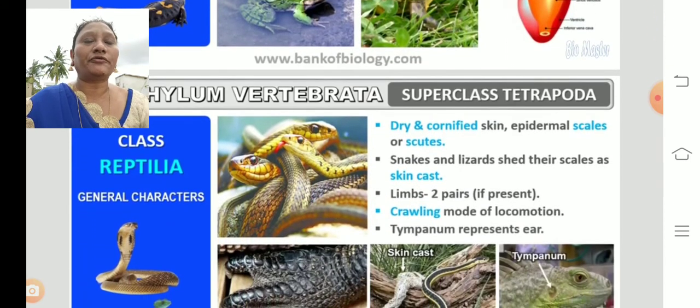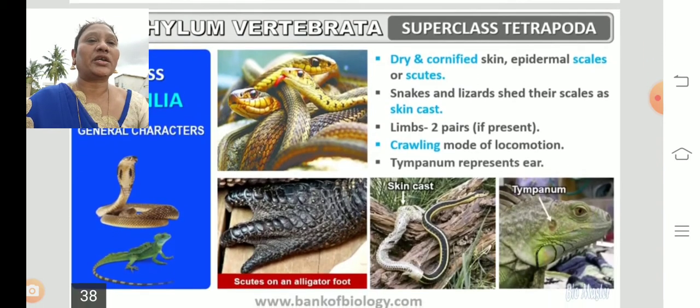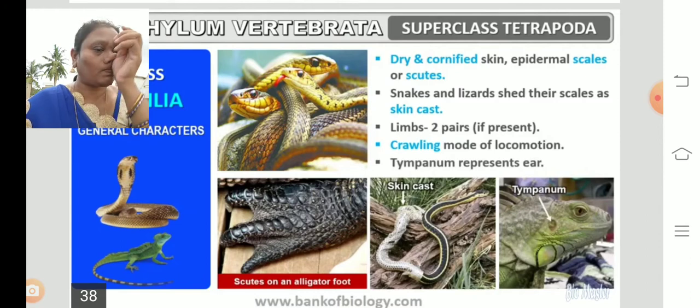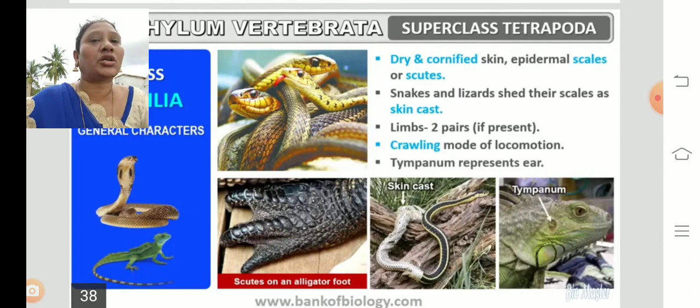After the class Amphibia, the next class is Reptilia. So here you can see the characteristics of the reptiles: dry and cornified skin. Cornified means having horny layers. So the body is dry and they have cornified skin. Epidermal scales or scutes they have on the skin. The snakes and lizards shed their scales as a skin cast. So they shed their skin and again regain the skin.